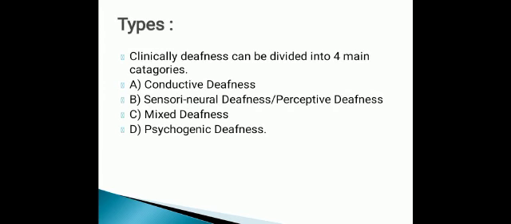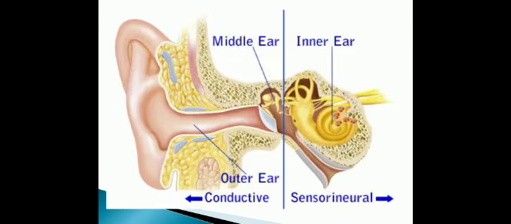Now, types of deafness. Clinically, deafness can be divided into four main categories. Number 1, conductive deafness. Number 2, sensorineural deafness or perceptive deafness. Number 3, mixed deafness. Number 4, psychogenic deafness. Now, I will describe one by one. You see the picture that there is conductive and sensorineural hearing loss.